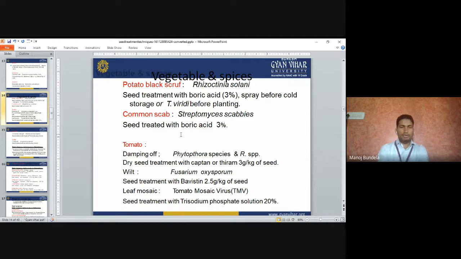Next is leaf mosaic. It is transmitted by tomato mosaic virus (TMV). The seed treatment with trisodium phosphate solution 20%. In tomato, we can go for seed treatment with trisodium phosphate solution 20%. Tomato mosaic virus, trisodium phosphate solution. Leaf mosaic is transmitted by the virus.